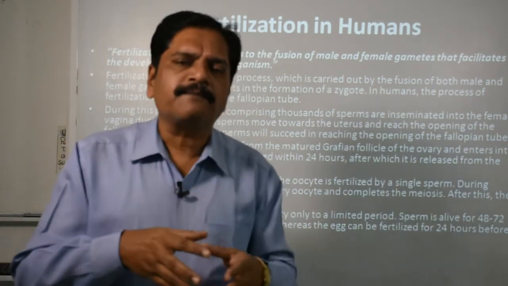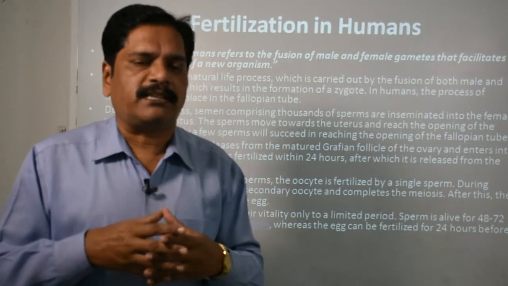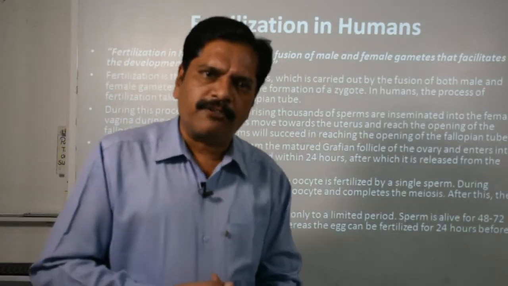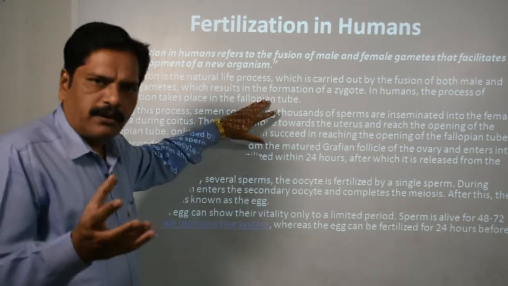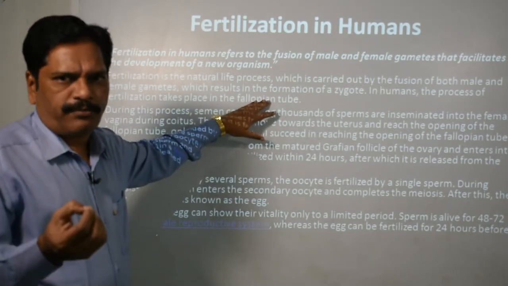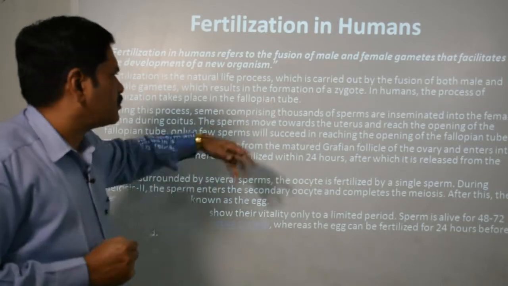Clear? At this place, the sperm meets the ovum, fertilizes it and forms the first zygote cell. So what is the site of fertilization? That is the fallopian tube. And what is the exact location? That is the ampullary-isthmic junction.